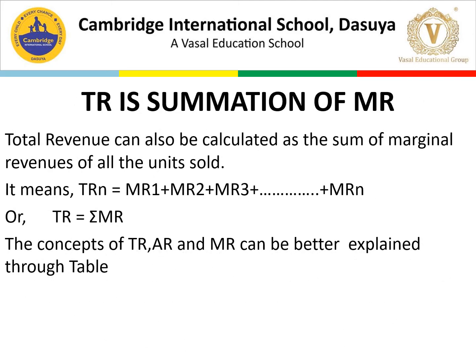Now here we have TR is the summation of MR. So when we add all the MRs, we always get the TR. Total revenue can also be calculated as the sum of the marginal revenues of all the units sold. So TRn is equal to MR1 plus MR2, MR3, till MRn. So TR is always equal to the summation of MR, and the concepts of TR and MR can be better explained with a table. So let's do the table.